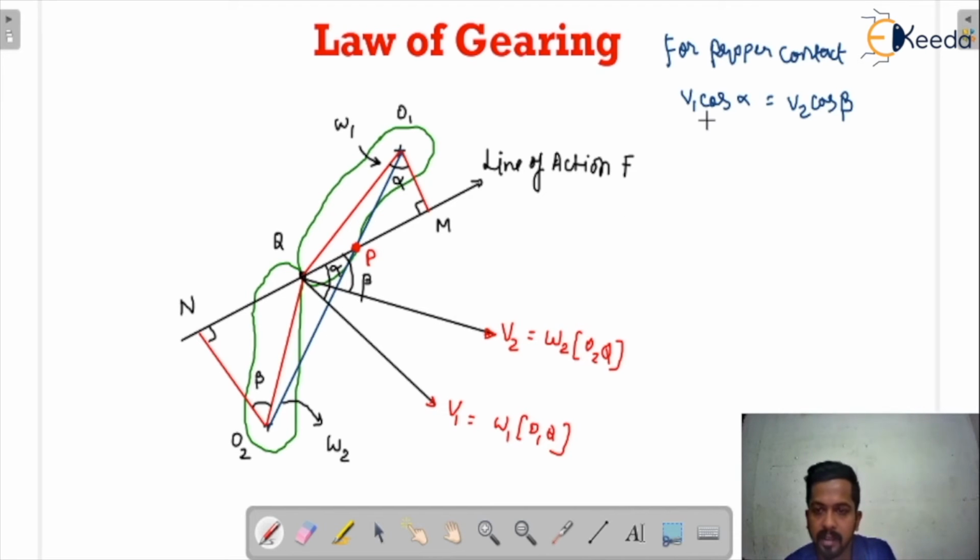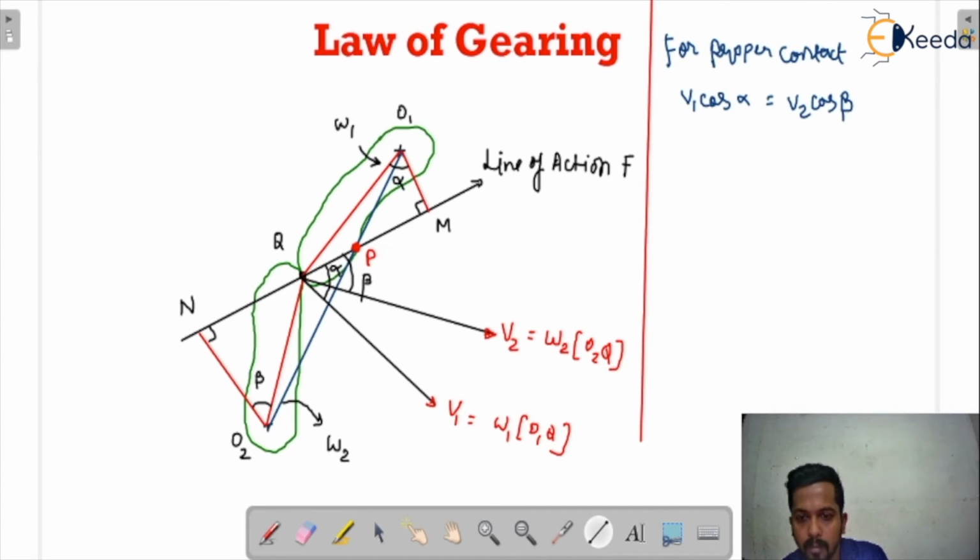So I can write V1 as R omega. We all know that V is equal to omega R. So V1 is basically omega 1 into R1. What is R1? That is O1Q. See here, V1 we can write as omega 1 into O1Q.